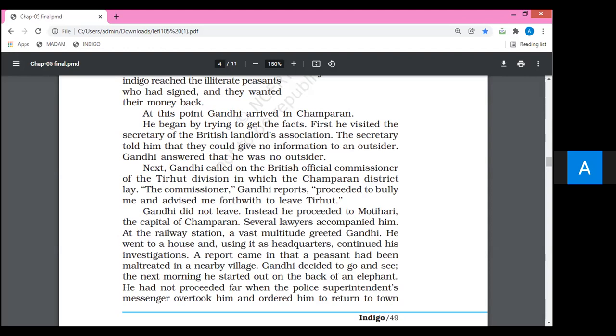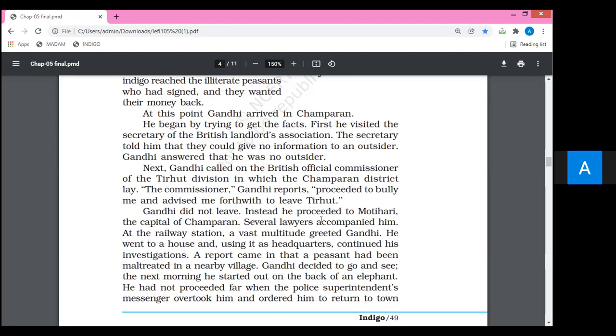That fellow treated Gandhiji in the worst way and advised him to leave that area immediately. He wanted Gandhiji to leave Champaran so that he could get a comfortable zone for the British people. I think it is very clear up to this point.